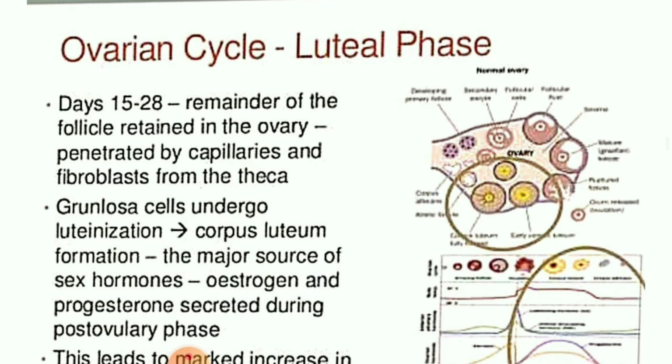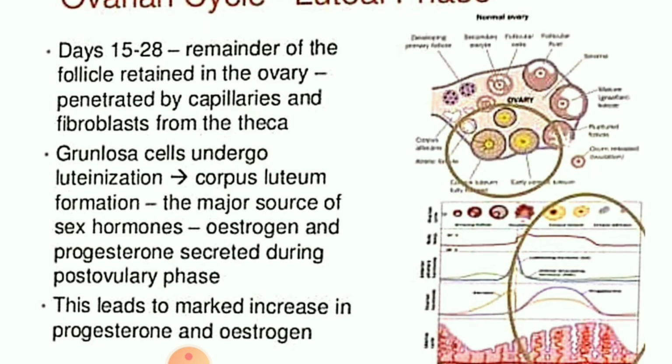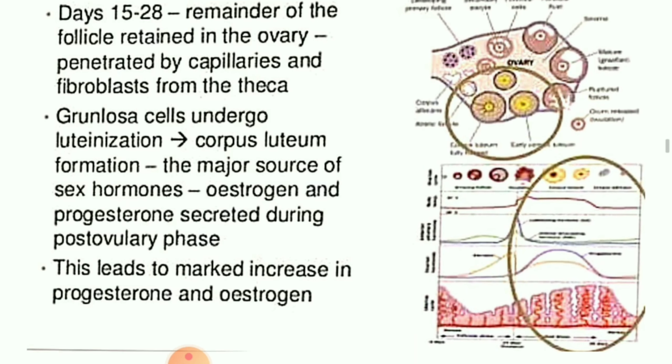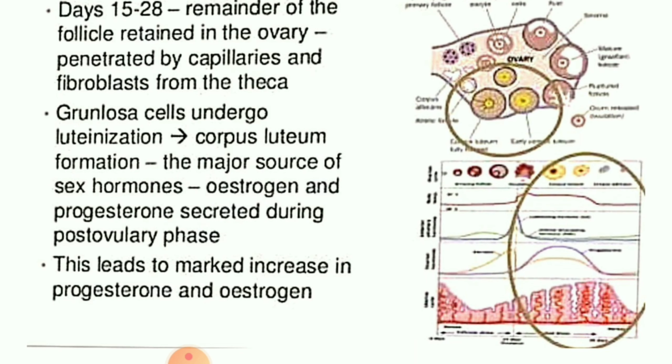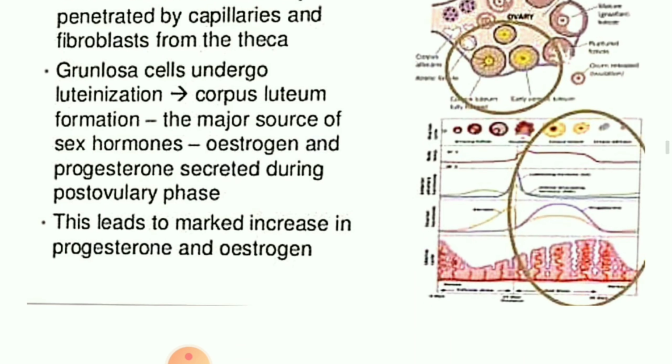Then the luteal phase, it lasts 15 to 28 days, and it is a remainder period, and the ovary penetrates capillaries, and it will form fibroblasts, that again will make the endometrial layer thick and this particular portion stiff for the next menstrual phase. Okay, children. Here in the luteinizing phase, corpus luteum forms, and the major source of sex hormones will be estrogen and progesterone. 2 types of hormone, as I said, play a very important role, children, and at this point they will be increased to the highest peak.